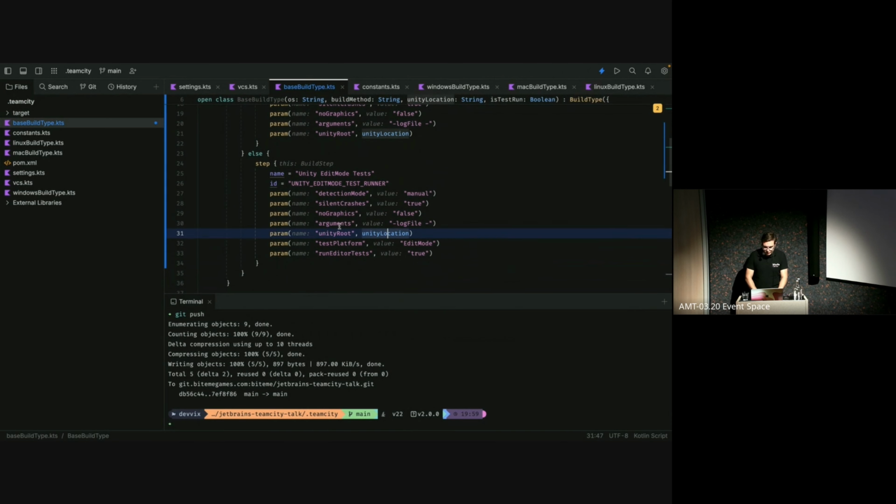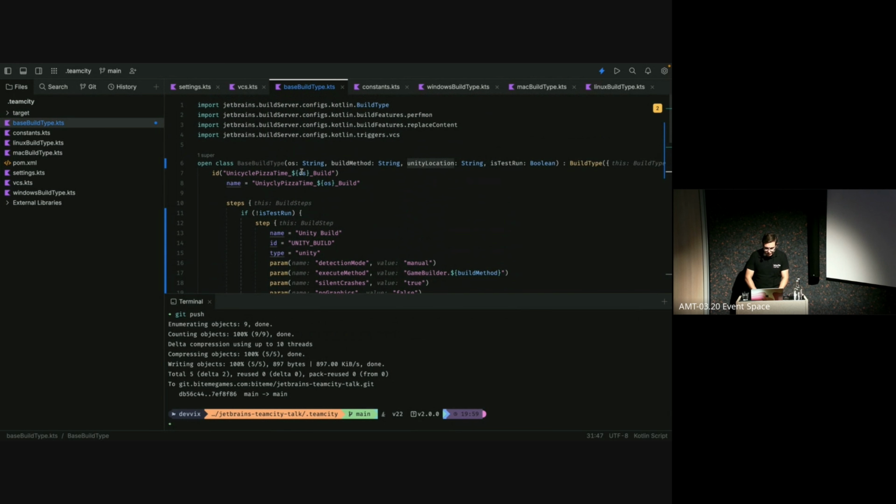But there are a few things we need to change now, because if we were to define this type now once, if we, for example, say that Windows is both build and test, then we have an issue because the ID has to be unique. So what we can do here is add a little bit of an extension, where we say if this is a test run, then I just want to add underscore test to the ID, and else we don't add anything before the build. And we can do the exact same in the name here.